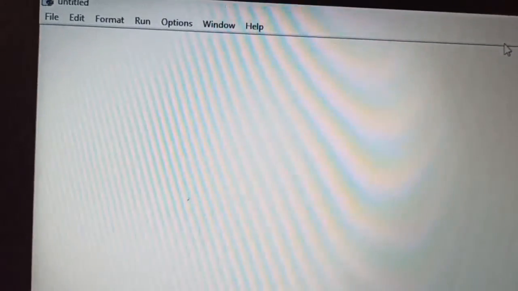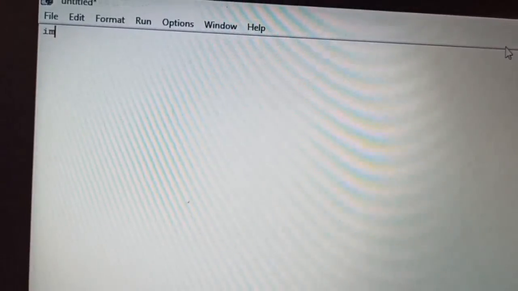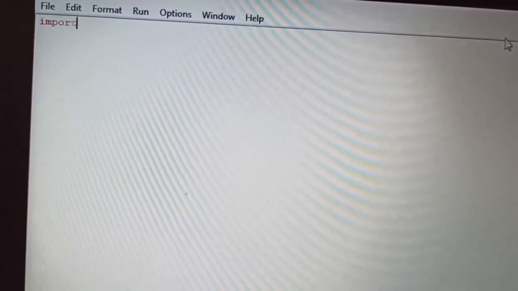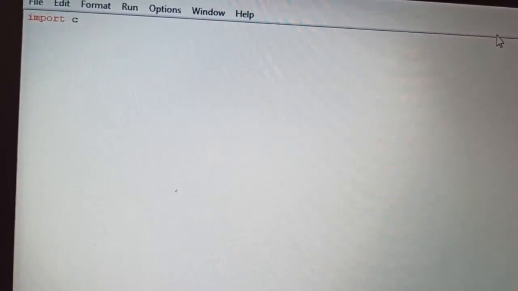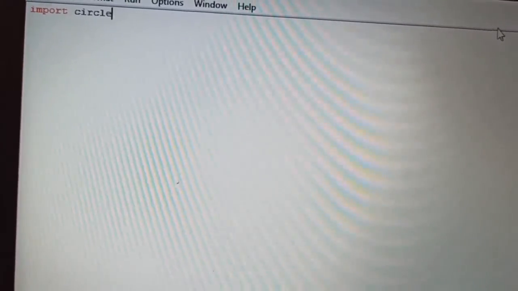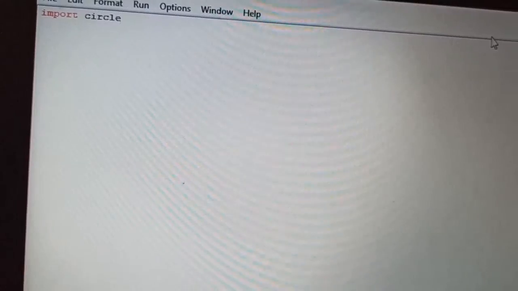Yes, so now I'm going to show you how I can access it. I just need to write import, then my module name, which is circle. Clear? So now whatever functions and things I have declared will be easily accessible to me.